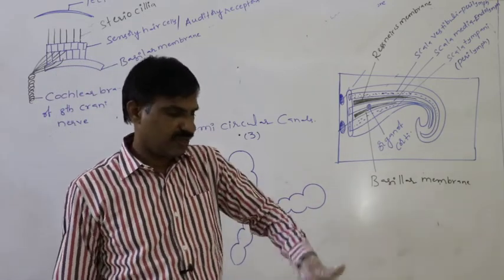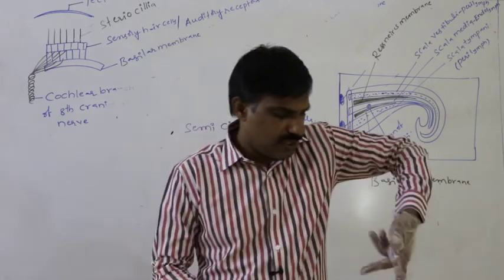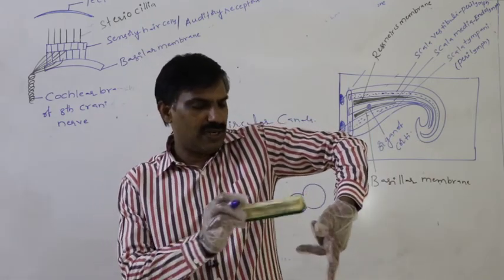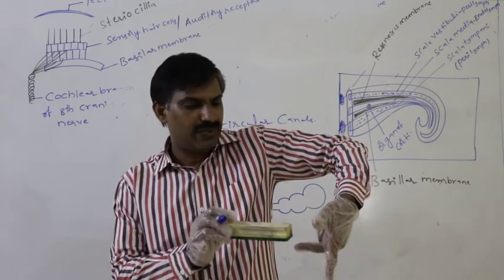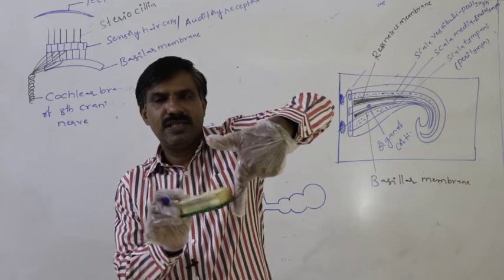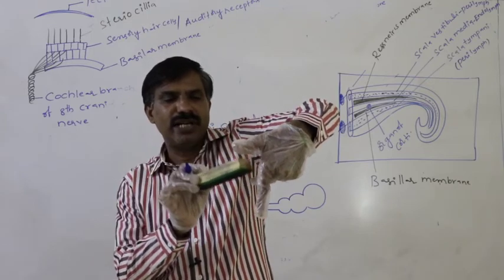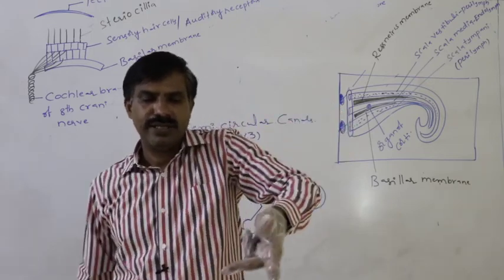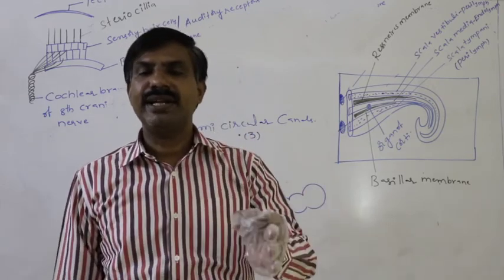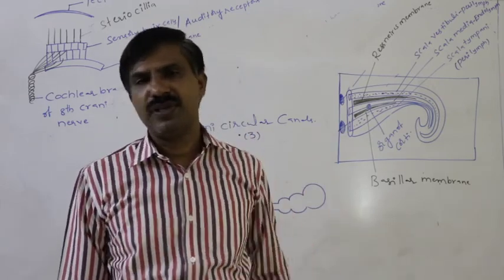Means like this, just assume. This is at right angle to this one. This is at right angle to this one. Like this, these three semicircular canals lie at right angles to each other.